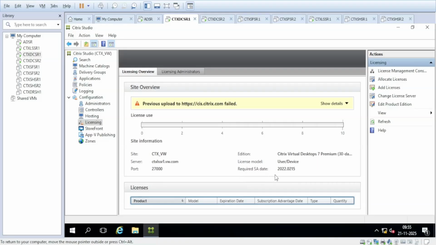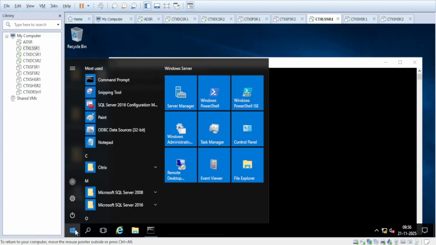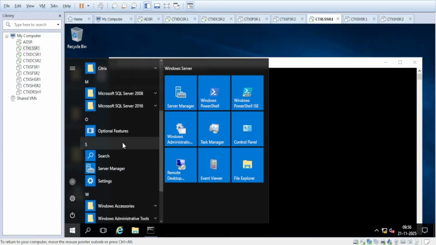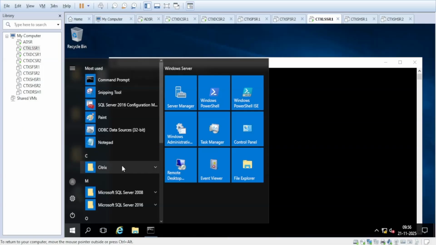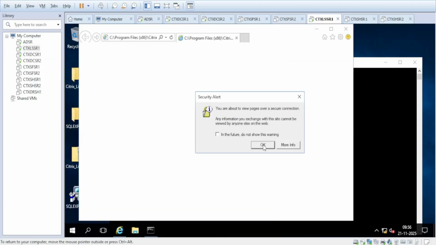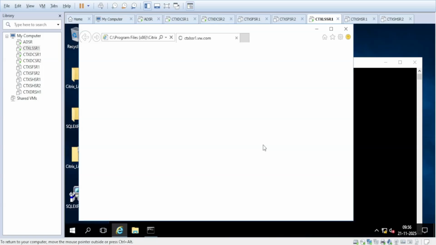For my current version, it's showing this subscription date. That subscription date is assigned to your license file when you purchase the license. And if that date does not match your newer version, then you need to contact Citrix, and you need to reassign that license file. They will reallocate the license file, and you need to assign that license file with the updated subscription date, and only after that can you upgrade the Citrix license server.